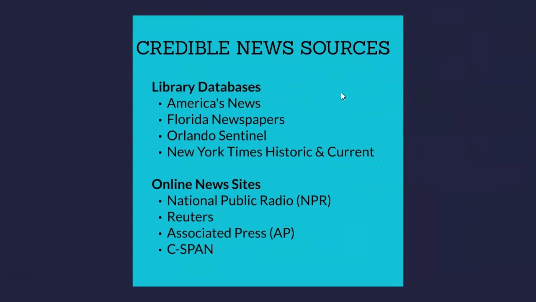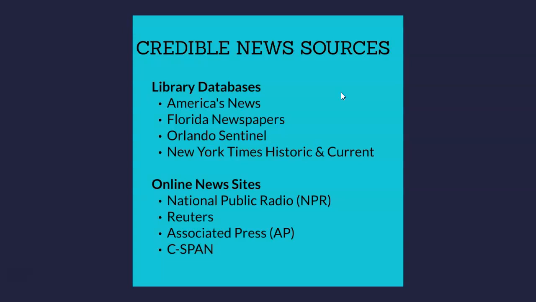So where can you find credible news sources? We already discussed some of the online news sites when looking at the media bias chart. You have NPR, National Public Radio, Reuters, Associated Press, or C-SPAN. But you also have access to a lot of news sources through the library databases. These are all free.